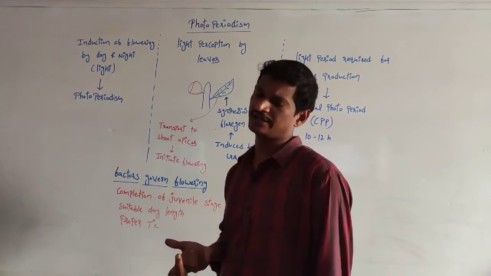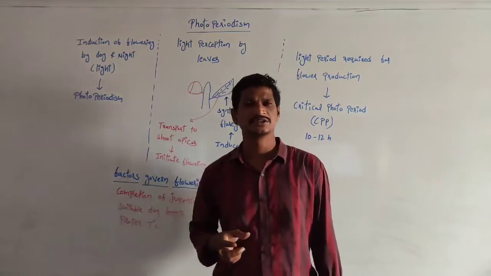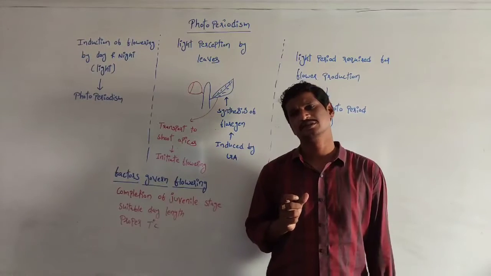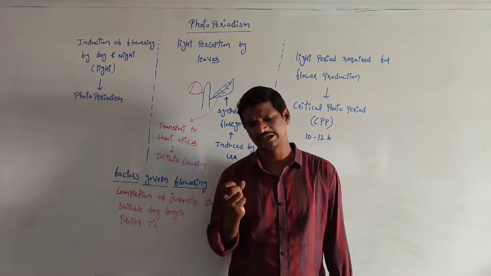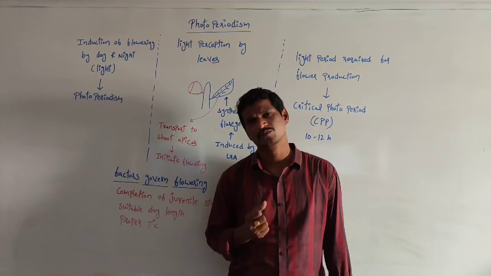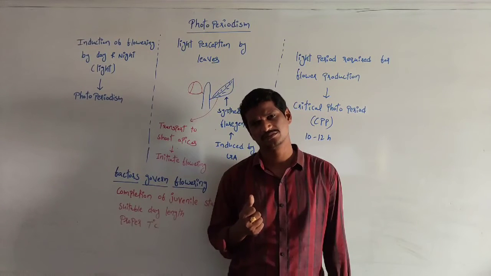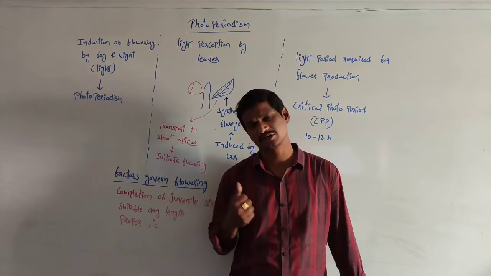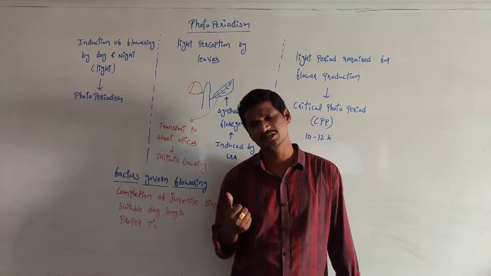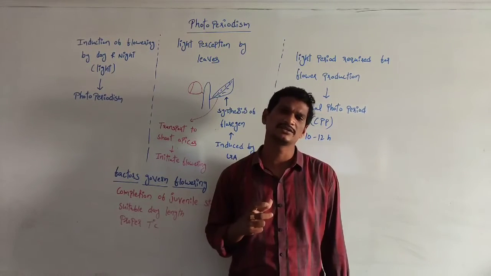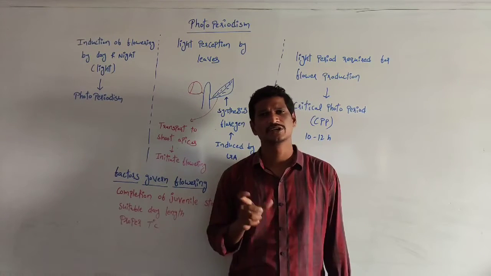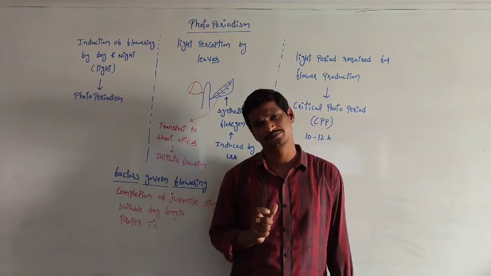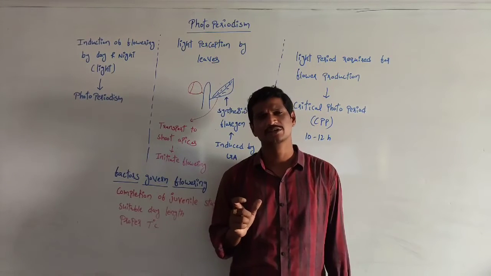Day and night. See, day and night means some of the plants, for the flowering purpose, for the induction of flowers, more light is required. Means long days are required. Some of the plants, for the induction of flowering, short days are required. Short days are required.